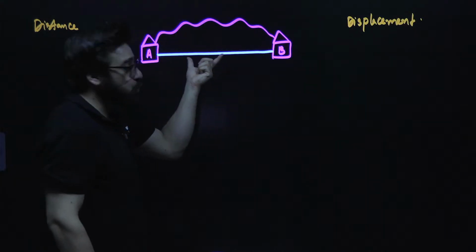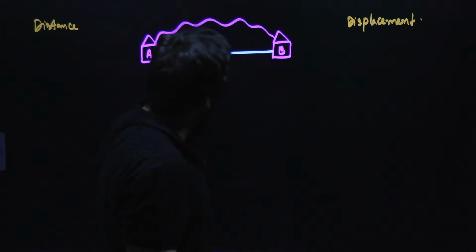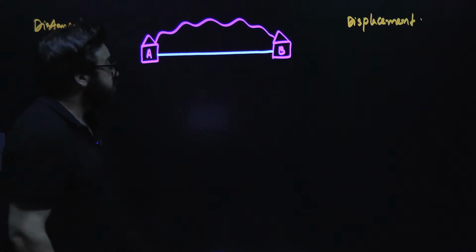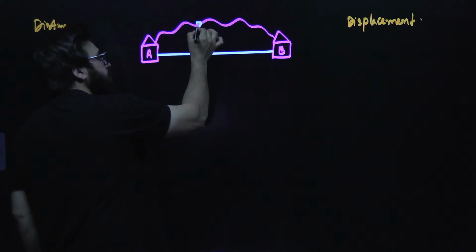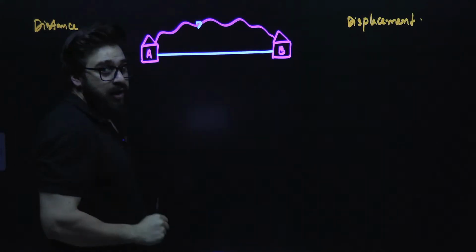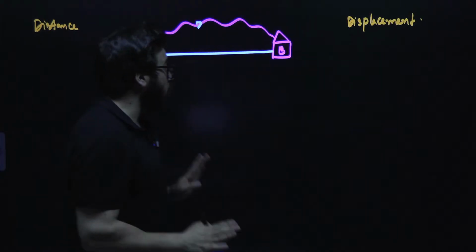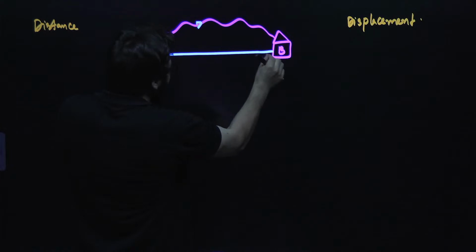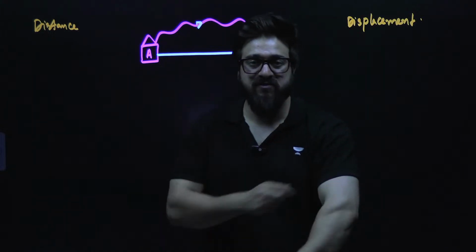And this straight road will be the shortest path between A and B.